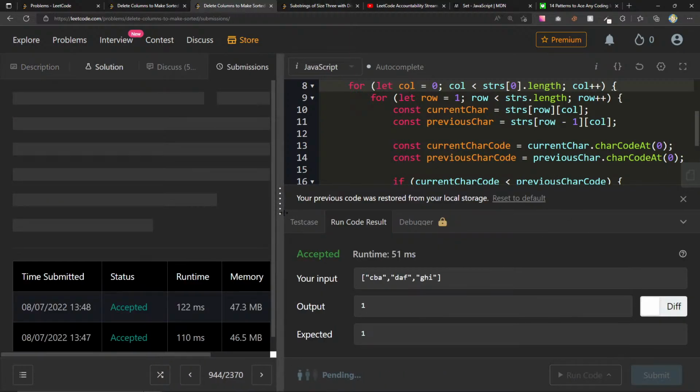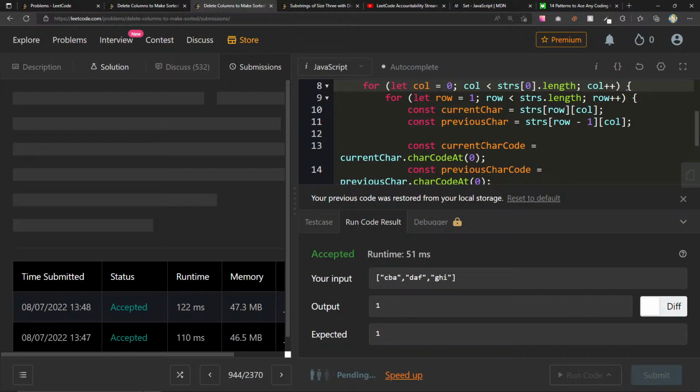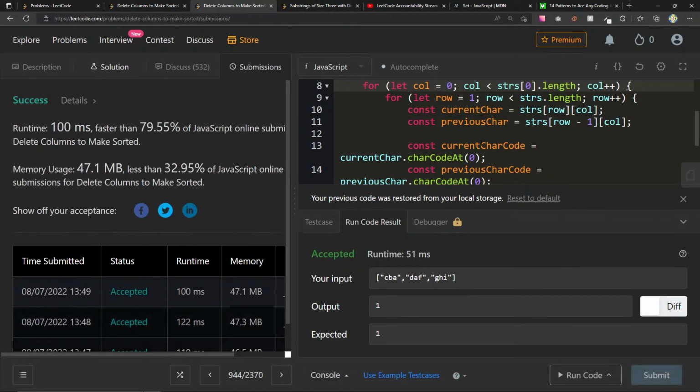Okay, submit. This might give us an edge because we removed that extra check. Okay, yeah, we got a little bit better there, so that's cool.